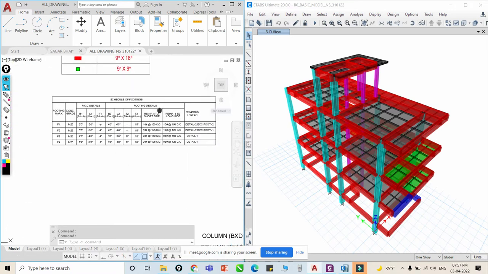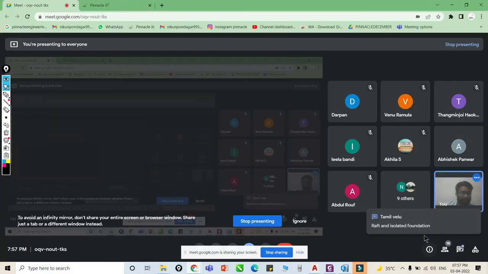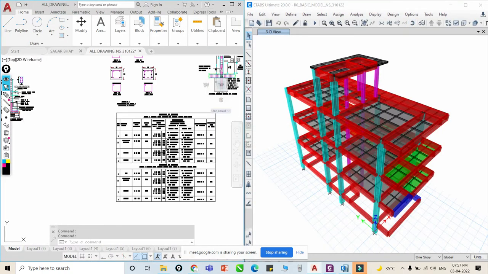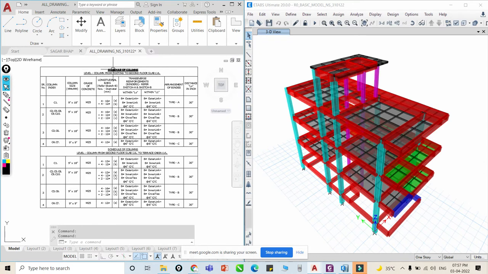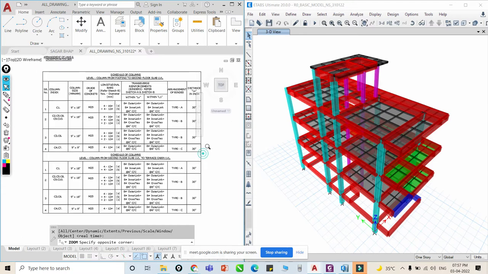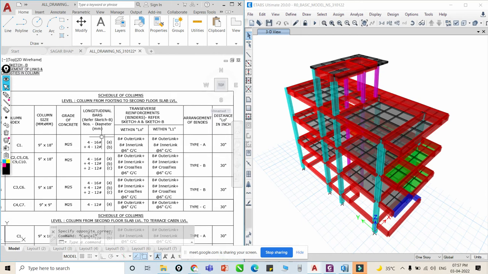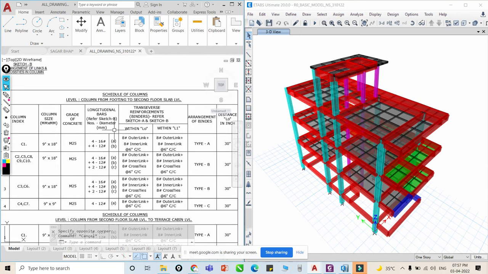You can see this is a schedule that we have to prepare. Raft and isolated foundation, yes, definitely. Okay, and the next step is to design the column. So you can see this is a schedule of column: C1, required size of column, grade of concrete, required area of steel. Then the transverse reinforcement, arrangement of binders and their distance. So we will discuss how we can prepare this schedule. Definitely all this design will come from ETABS.